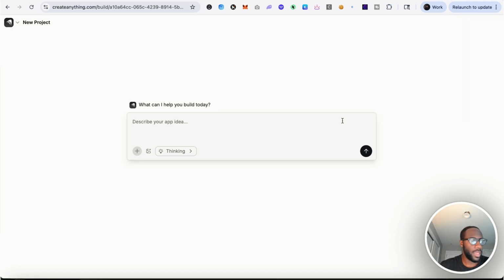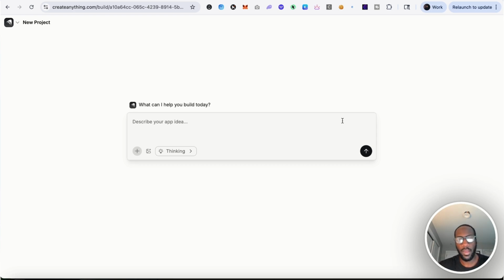All right, so something that I'm exploring at the moment is building out a trading co-pilot. It's something that I didn't intend to do via Anything. I would typically use Cursor and my existing workflow for that, but I thought it may be worth trying it out here and just seeing how it does, and kind of go through an example with this platform. So it asks, what can I help you build today?